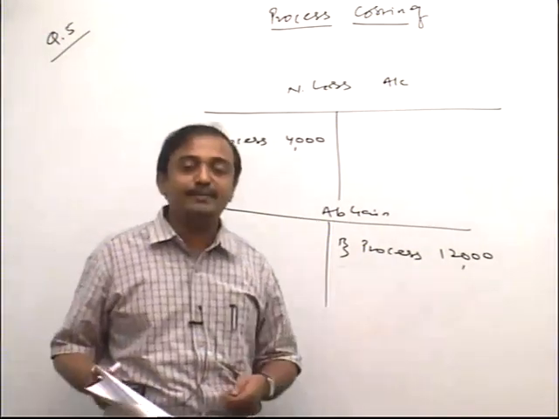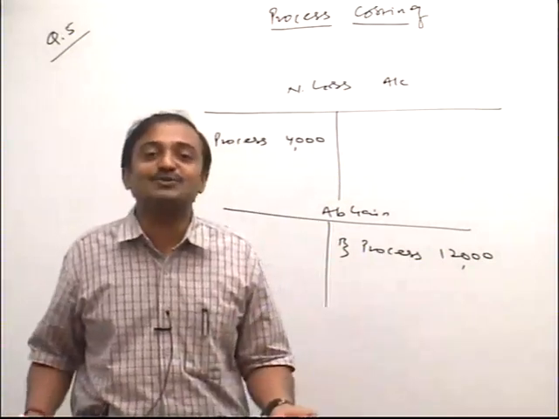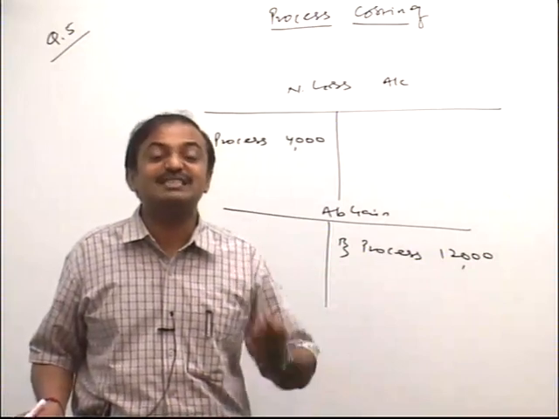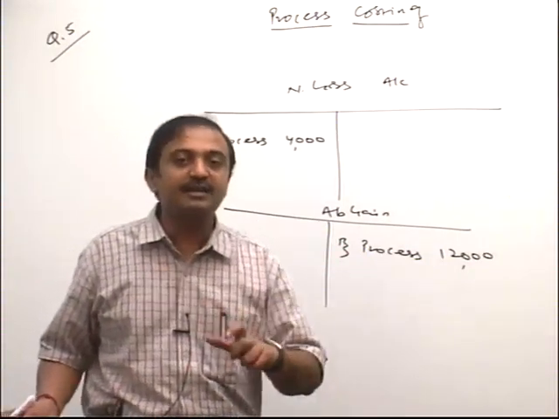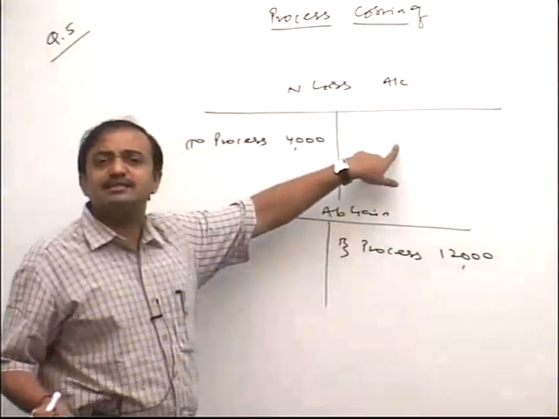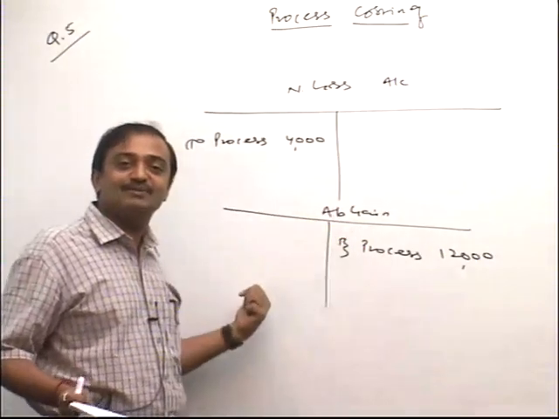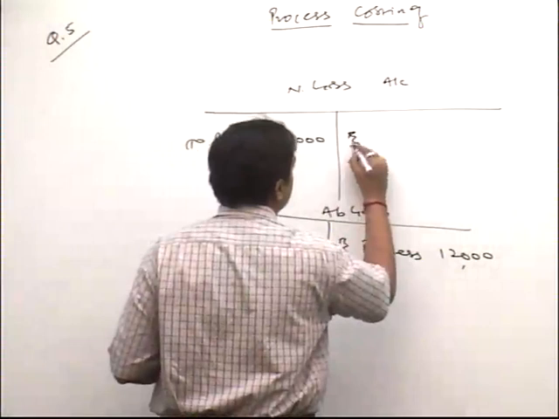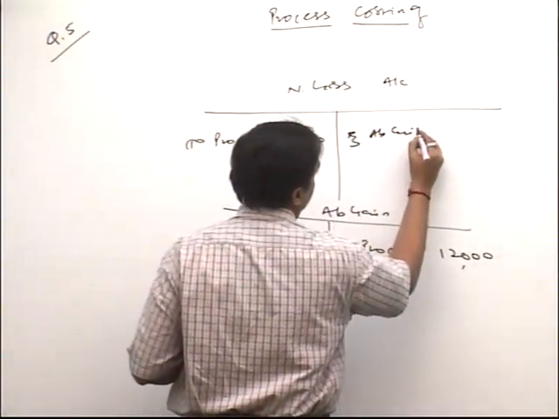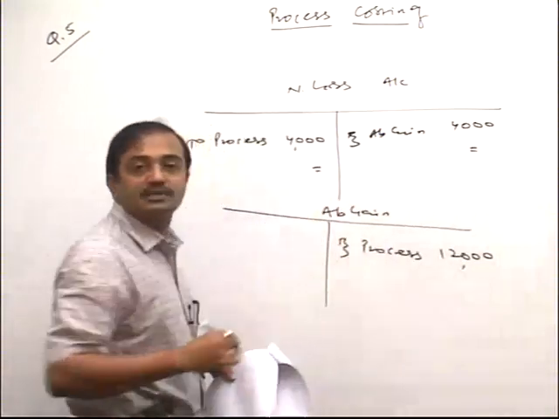So once again I repeat, my normal loss unit is 2000, my abnormal gain unit is also 2000, so my actual loss is nil. So the sales proceed of normal loss actually comes up nil, and that's why the sales proceed of normal loss less due to abnormal gain is required to be debited to which account, friend? Abnormal gain. So write down, friends, abnormal gain 4,000, this account closes.